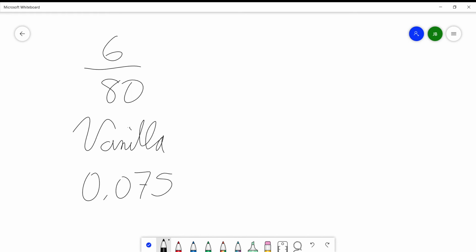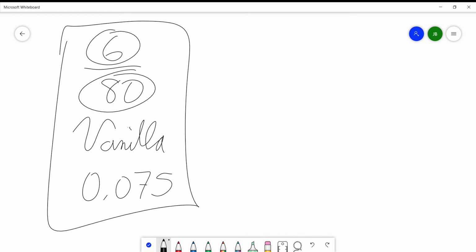0.075, of course. And then you fill it out. So the purpose of this video is to show you how. You take each number and divide it by the total, and you get your answer. That is the relative frequency. It's relative, it's a frequency.